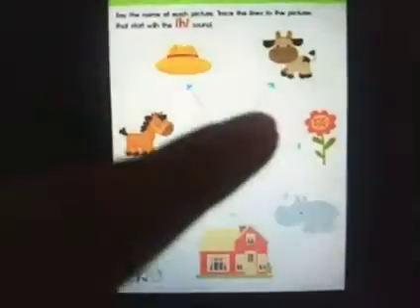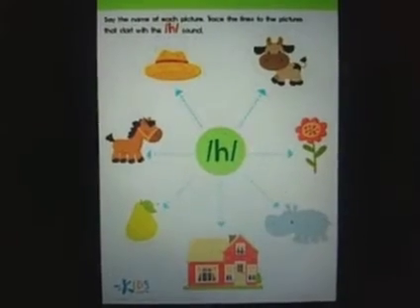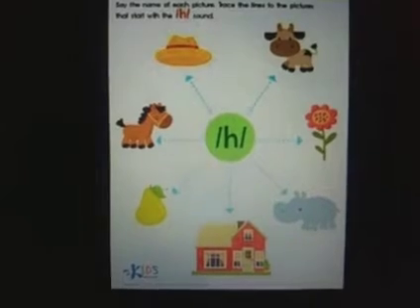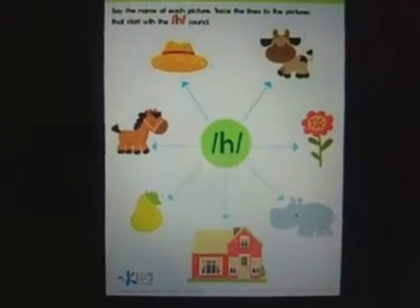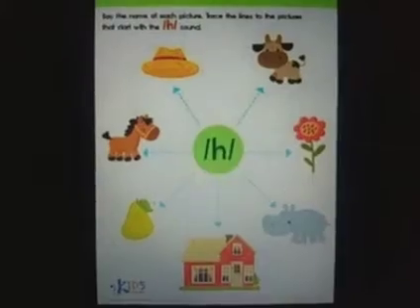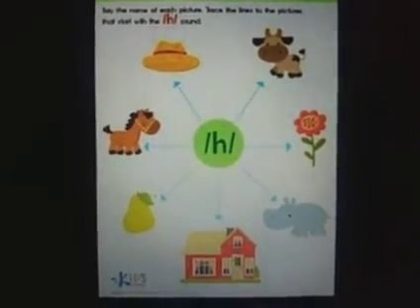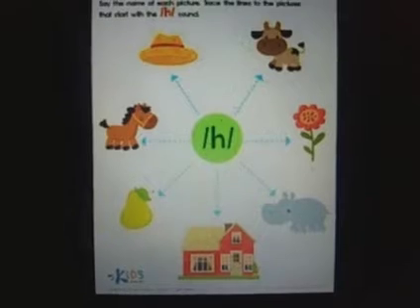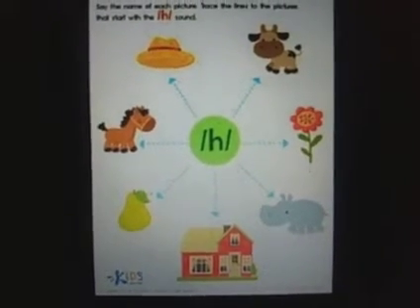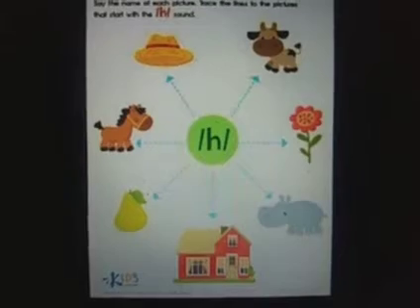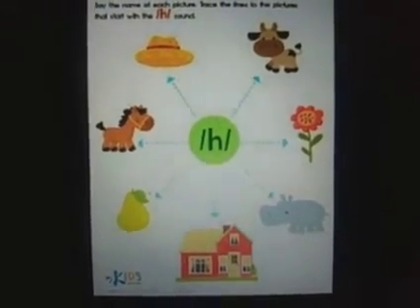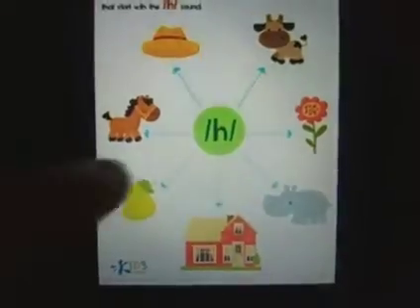Coming to the next one. Who is this? Picture of a cow. Cow. Now the word cow. Is the starting sound h in the word cow? No, the starting sound is k. So you do not trace on this line. The next picture is of a flower. Now the word flower, does it begin with the sound h? No, the beginning sound is different. It is f. So you do not trace over this line.